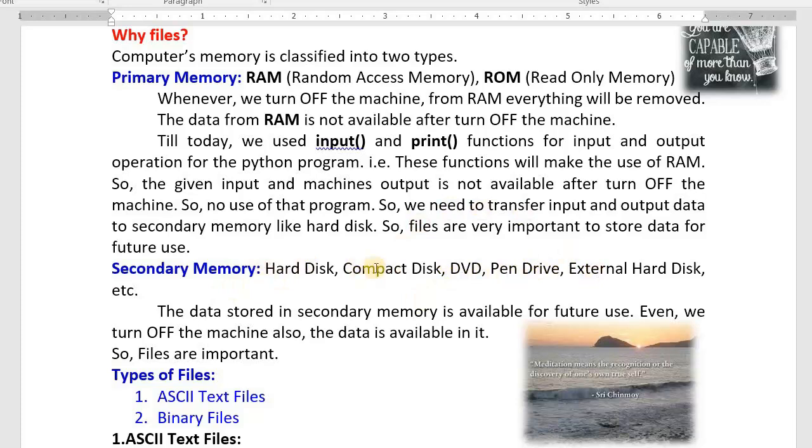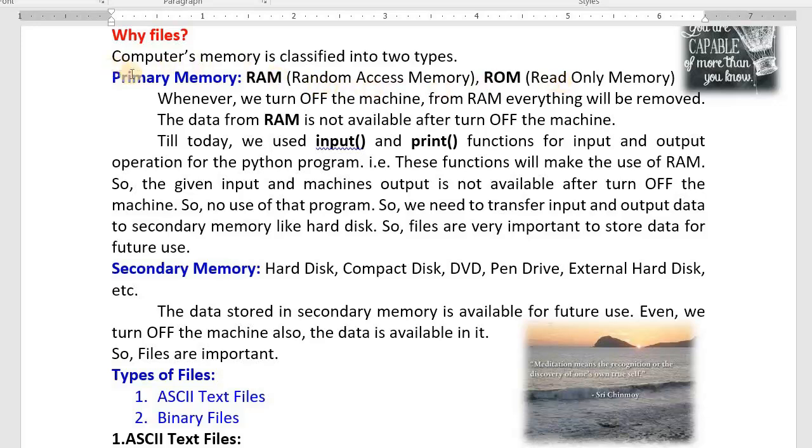Whatever you store in secondary memory is available for future use. Whatever you store in RAM is not available for future use. Whenever you turn off the machine, everything from the RAM will be removed. RAM is used only while working with a computer, by the software with which you are working. Read-only memory means already stored instructions. You can use only those stored instructions; you cannot alter or modify them. But different types of ROMs are there. That is another study, don't worry about that one.